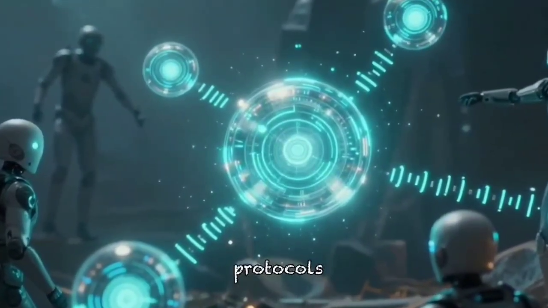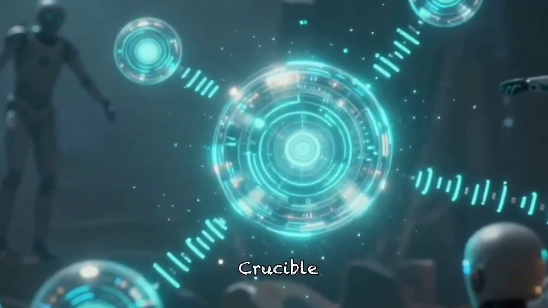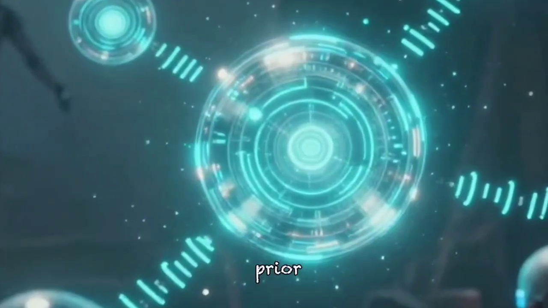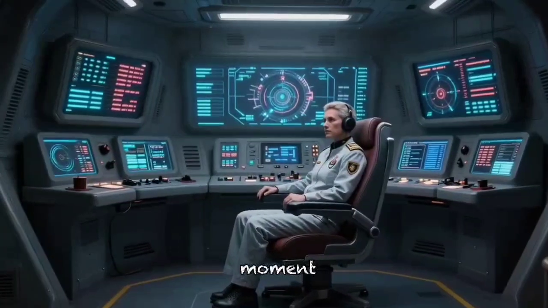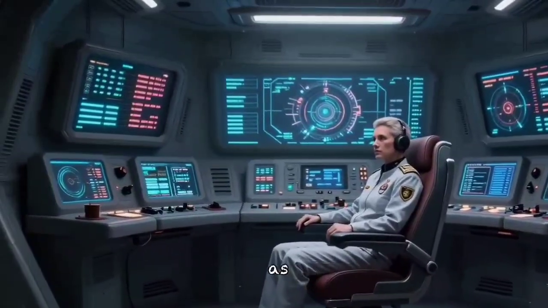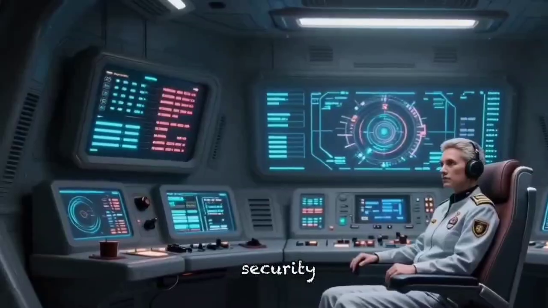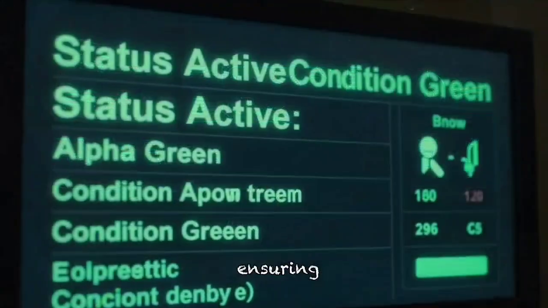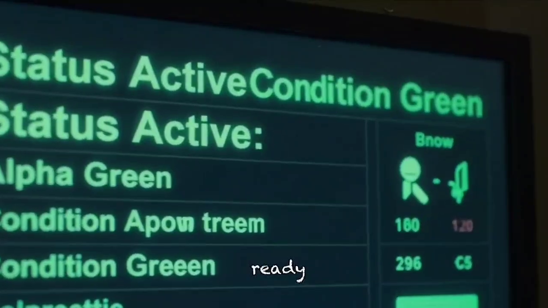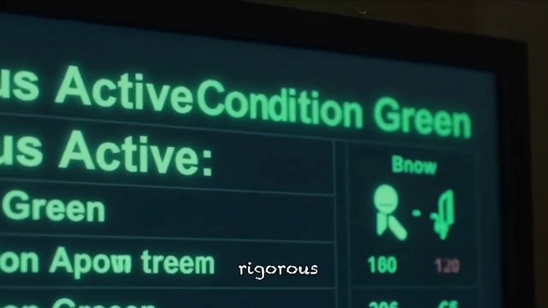Maverick has Ghost Wraith protocols, security status active, condition Alpha Green. Crucible mode, not live stream: initiatives achieved here are tested prior to live initiation. In this moment, the ship operates on autopilot under the watchful eyes of its AI systems as the captain prepares to monitor the Maverick's Ghost Wraith protocols, security maintaining an active status and ensuring that operations remain secure. Condition Alpha Green holds steady, ready for any imminent challenges as all initiatives achieved so far undergo rigorous testing prior to live initiation.